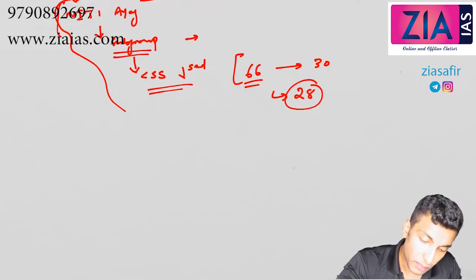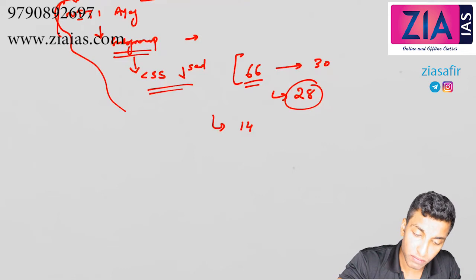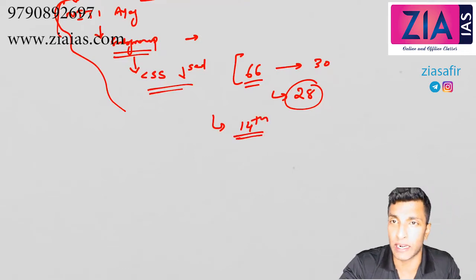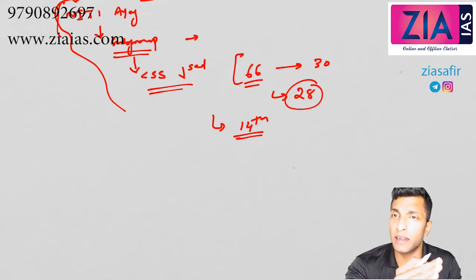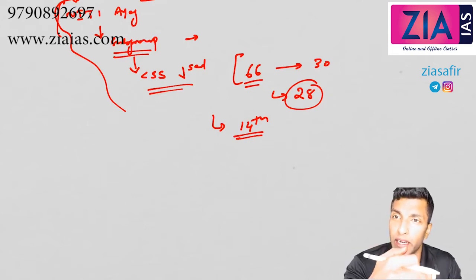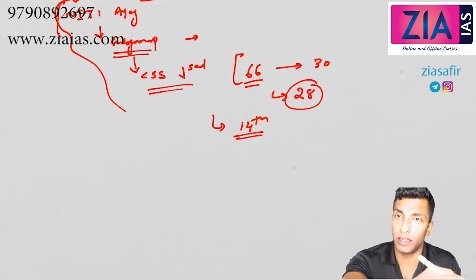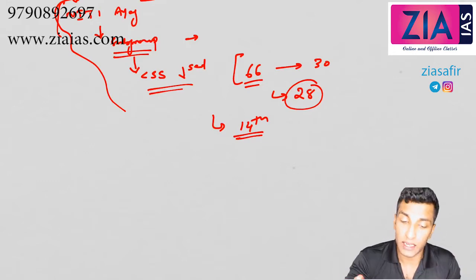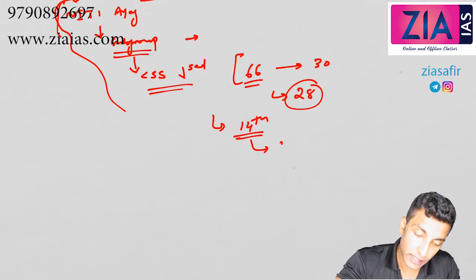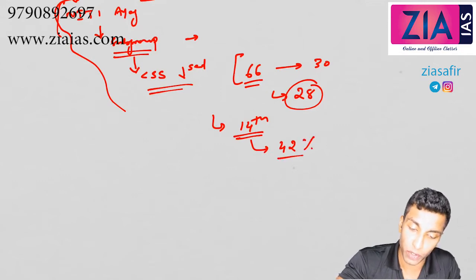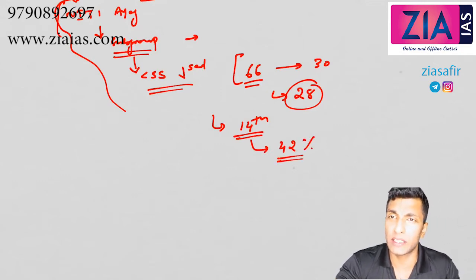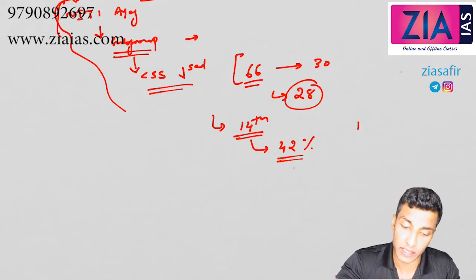On what basis? When we discussed the finance commission, the fund from the center is mostly transferred in the form of proceeds of taxes. How much percentage is given to the states as per the 14th finance commission? 42%. And with the 15th finance commission, I discussed that 41% should be given to states.